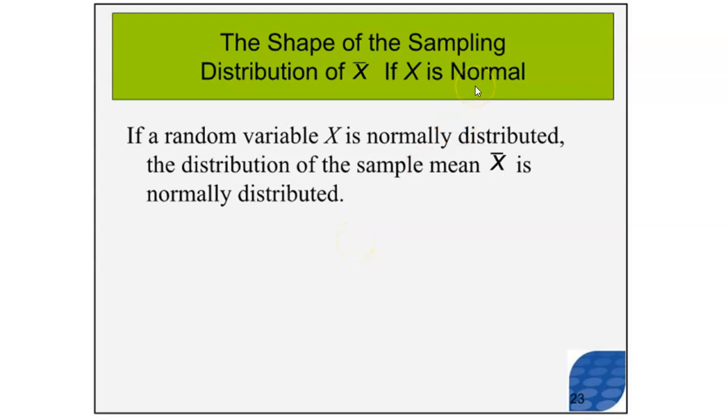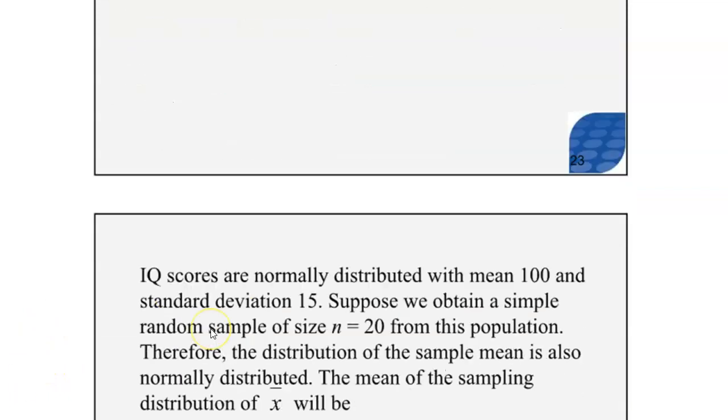Now let's talk about the shape of the sampling distribution of the sample mean. Remember that the shape of the population we talked about, the pennies, was normally distributed. It should make sense that the distribution of the sample mean x bar is also normal. A normal distribution gives you a normal distribution. When you sample from a normal distribution, you should also get a normal distribution.